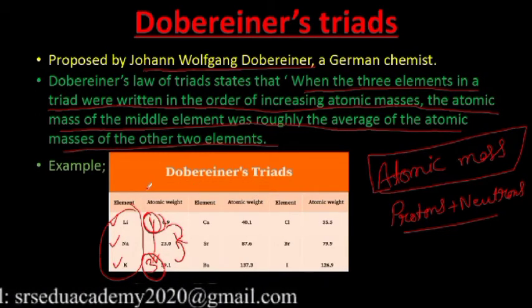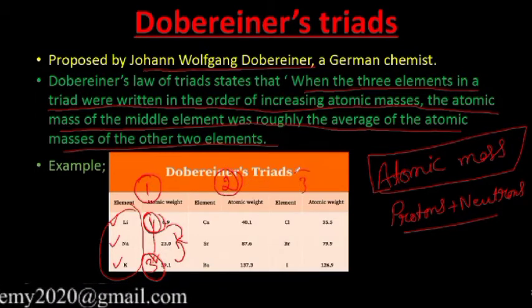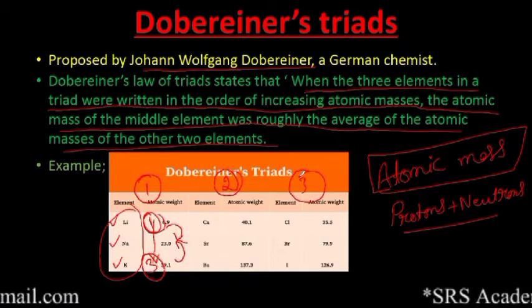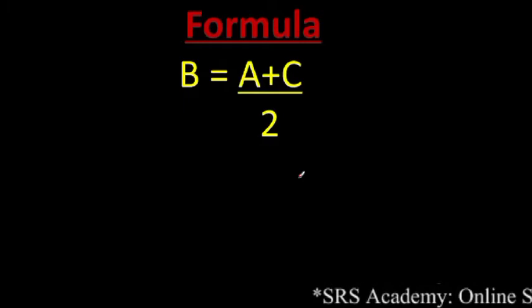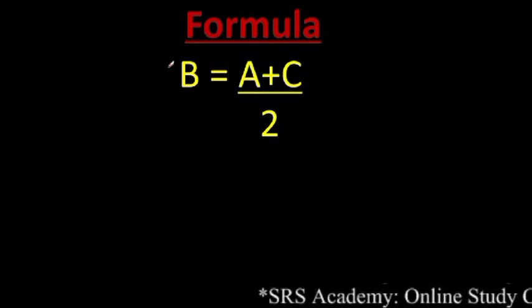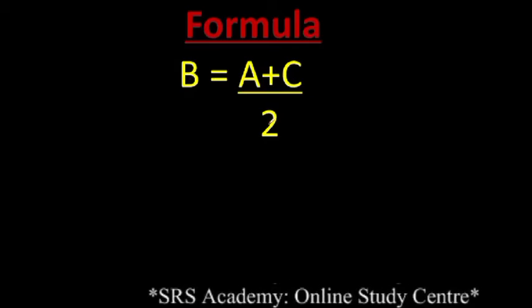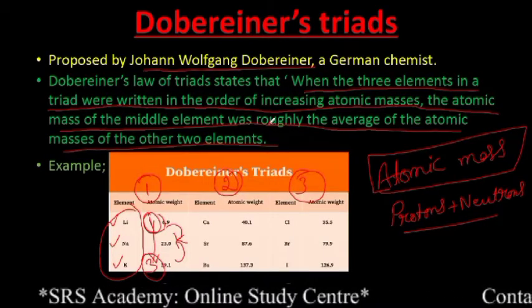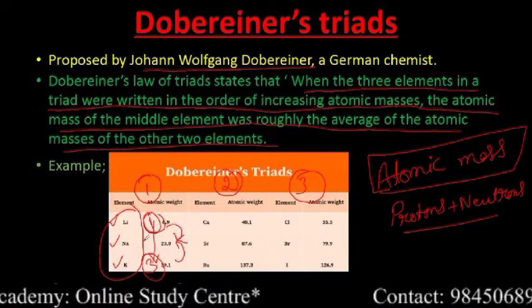See, this is the first group, this is the second group, this is the third group. He made only 3 triads. So what is that problem? Based on his statement, he made a formula, that is B equal to A plus C by 2. We'll take it with an example. We'll take up the first group of triad, that is lithium, sodium and potassium.